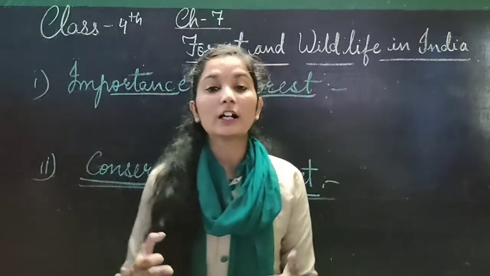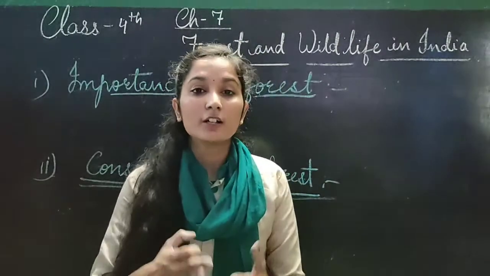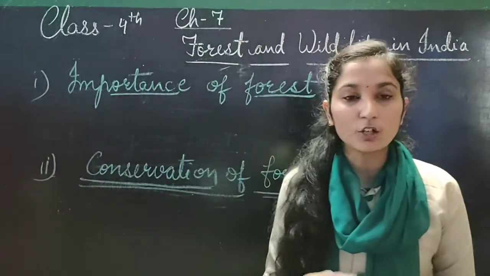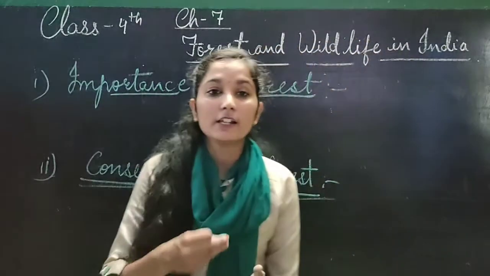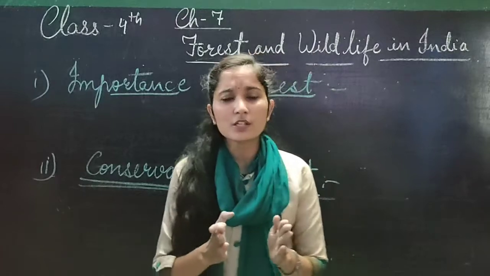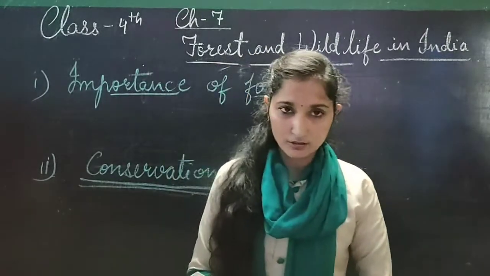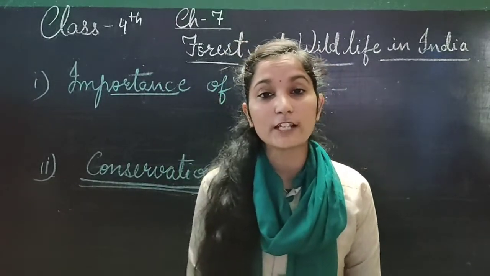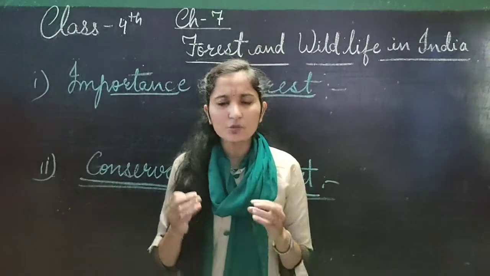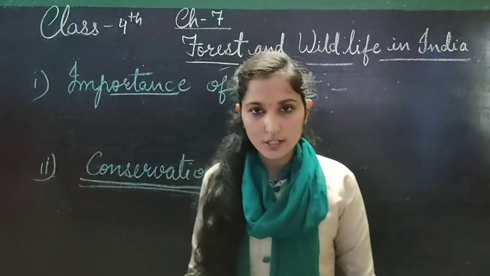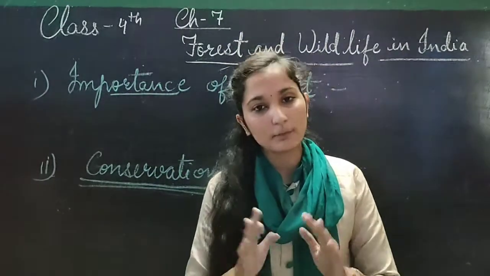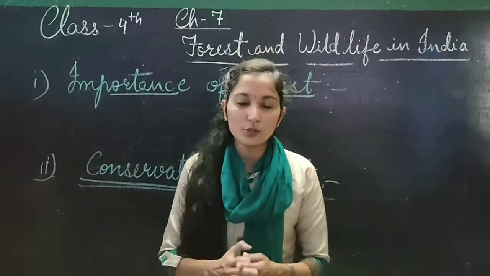We can help clean the air also. So we should try, and we should try the 3 R's also. What are the 3 R's? Reduce, reuse and recycle. Reduce means we should try to reduce the use of plants. That means things, for example paper, you can save it, understood? And we should try to avoid firewood, if we use gas and these things, an alternate source, so we can preserve it. So you should try to reduce.